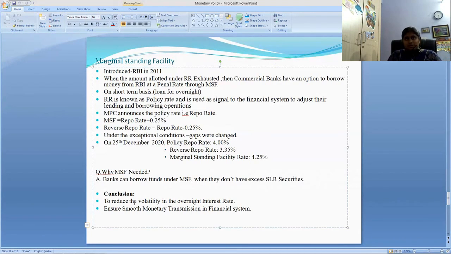So I can conclude here that this marginal standing facility is required to ensure smooth monetary transmission in the financial system. It's very helpful for the banking system to ensure smooth monetary transmission in the financial system. I hope, friends, you understood till here, right?